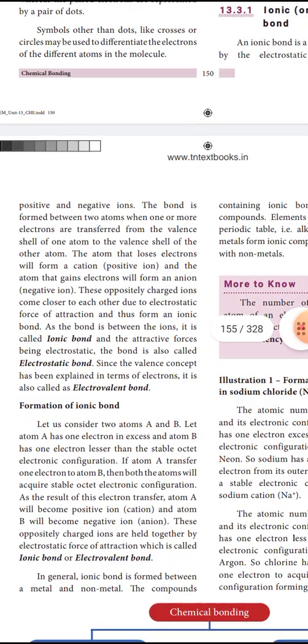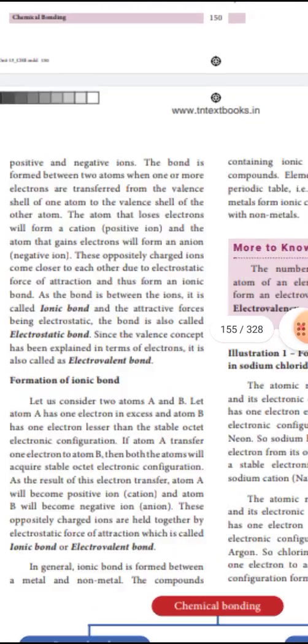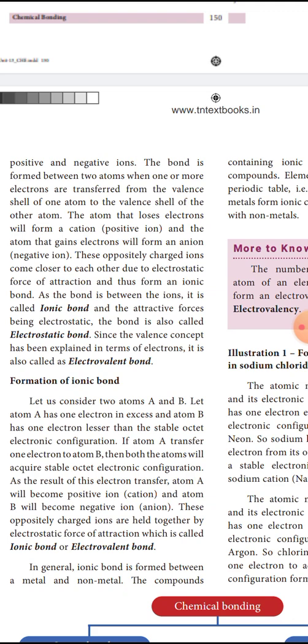See here, the bond is formed between two atoms when one or more electrons are transferred from the valence shell of one atom to the valence shell of the other atom. The atom that loses electrons becomes a positive ion. The atom that gains electrons is said to be a negative ion. So, positive ions are cations and negative ions are anions.